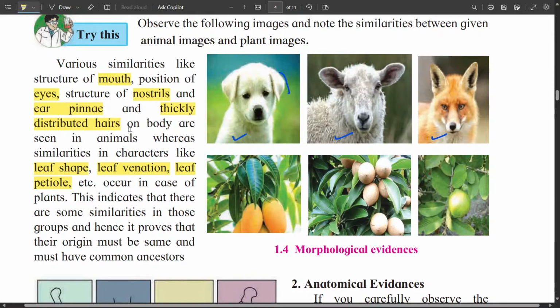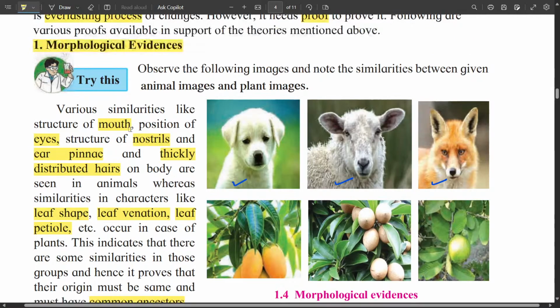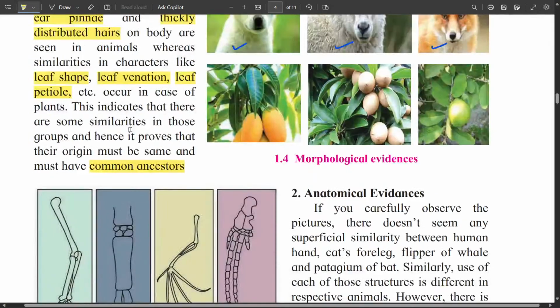So these similarities in the morphological characters indicate that their origin must be the same and they must have common ancestors. So these are the characteristics which are similar in all these organisms and they indicate the common ancestry, and this is known as morphological evidences.